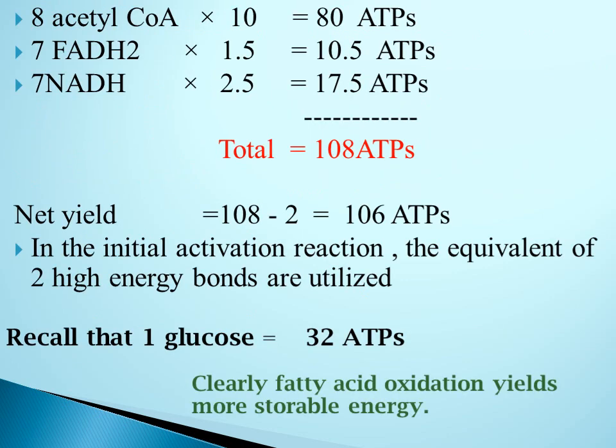So complete oxidation of palmitic acid generates 108 ATPs.